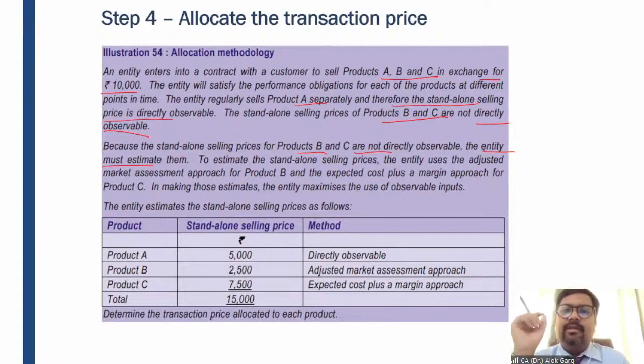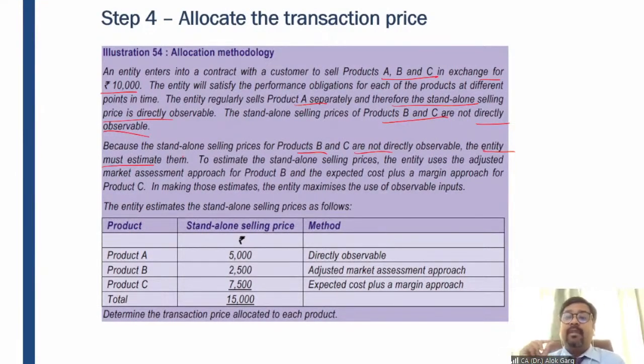Sir, in this particular case, there are 3 performance obligations, and for product A, observable inputs are available, market price is available, so that was the best one. We got that. But for the remaining 2 performance obligations, either we need to apply a single approach or we can apply different approaches for the different performance obligations. You can apply different approaches for different performance obligations. If you want to apply a single approach, you can apply a single approach. If you want to apply different approaches, you can. But you need to apply that approach which will be more suited to that particular performance obligation.